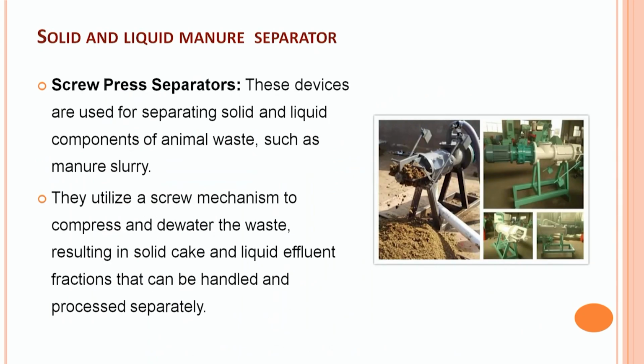Now we will discuss the different types of separators used for separating the liquid and solid waste. Under this category, the first one is the screw pressure separator. This device is used for separating the solid and liquid waste components from an animal facility. It utilizes a screw mechanism to compress and dewater the waste into a solid cake and a liquid effluent fraction that can be handled in a different way.